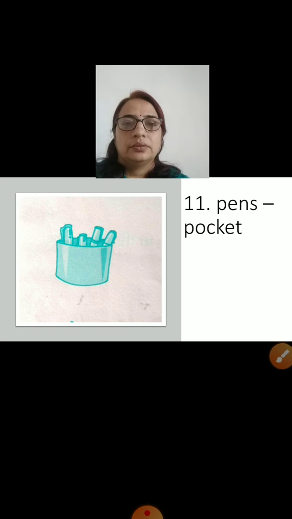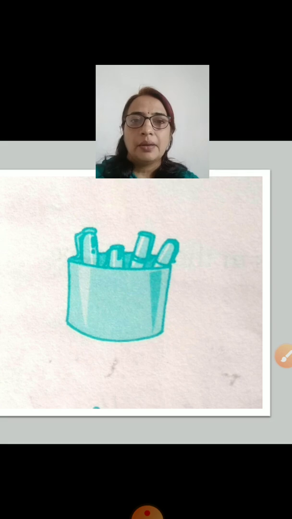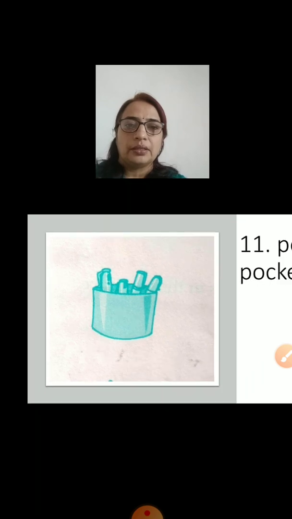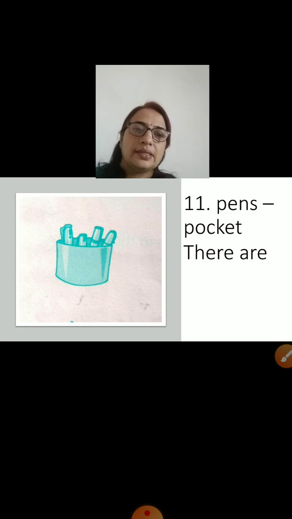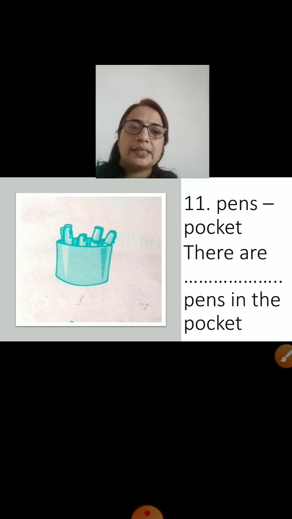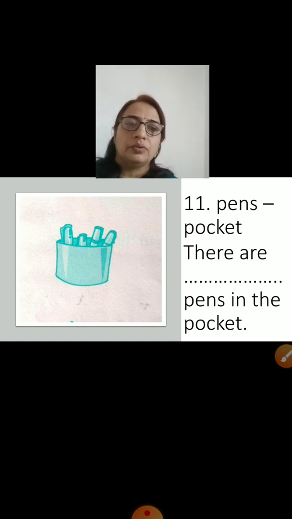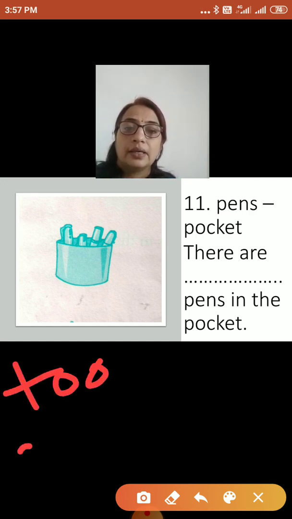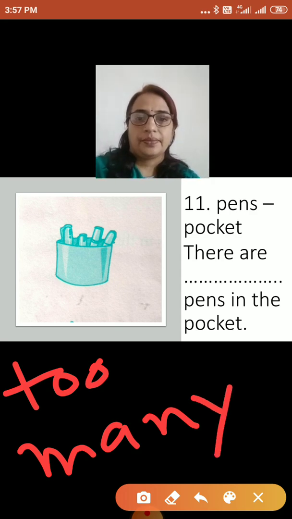11th picture. See, it's a pocket and there are pens in the pocket. Many pens you can see in the pocket. And the clue words are pens and pocket. And the sentence given is there are dash pens in the pocket. Pens is a countable noun. So the best suited answer is too many. There are too many pens in the pocket.